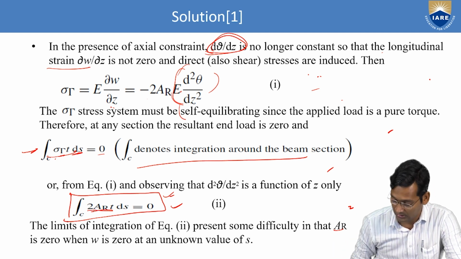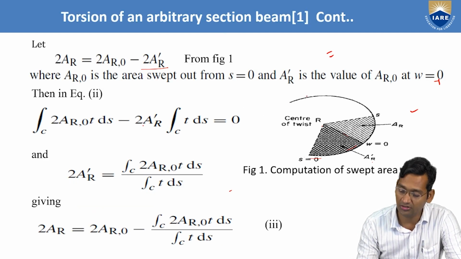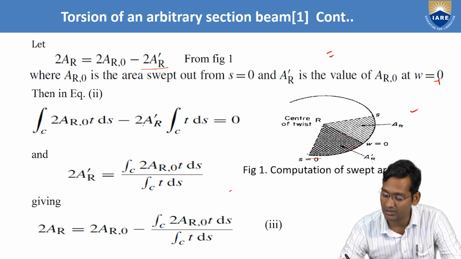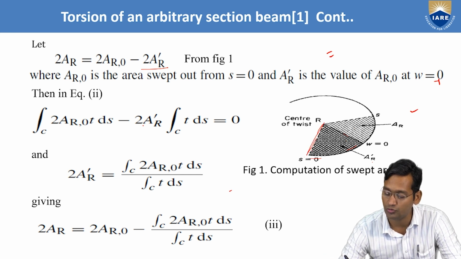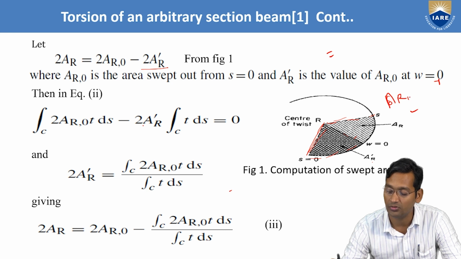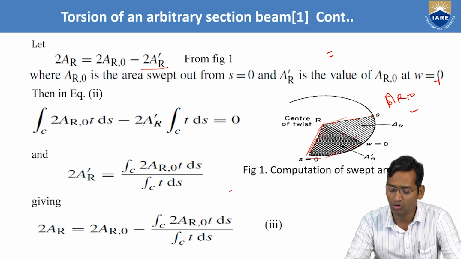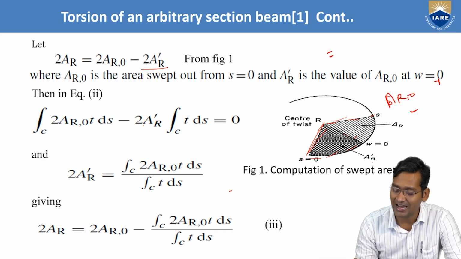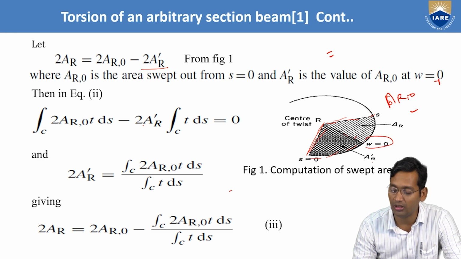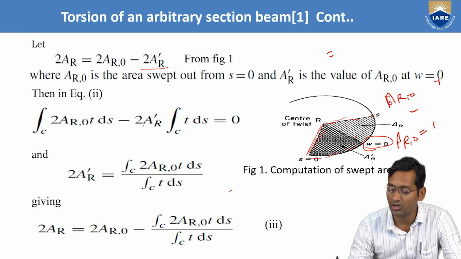For that, the next figure is required. So here is the figure. In that I explained, this is starting from s equals to 0 and it's forming that area swept. So this is A, this inner one, total, this AR naught. Now, when it's a start and warping is 0, at the time of warping, this same AR naught will be equal to AR.